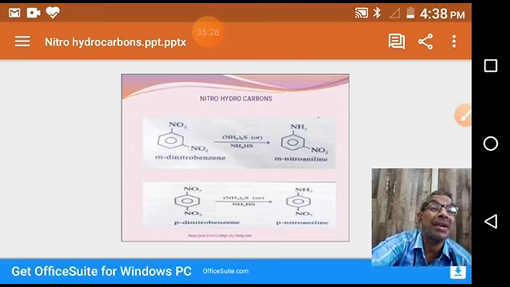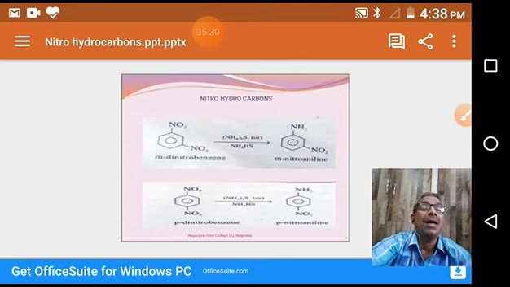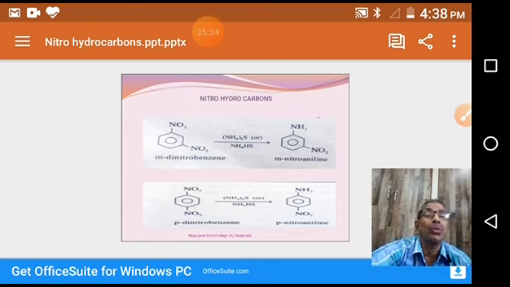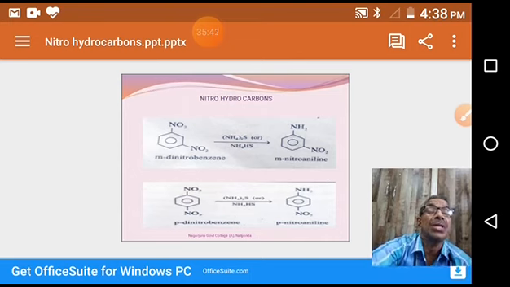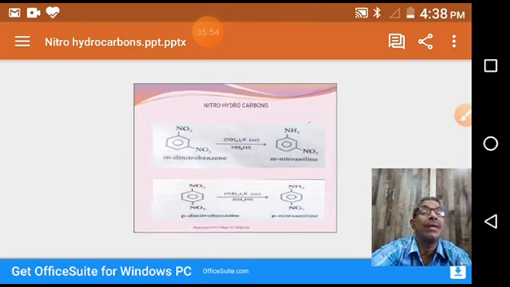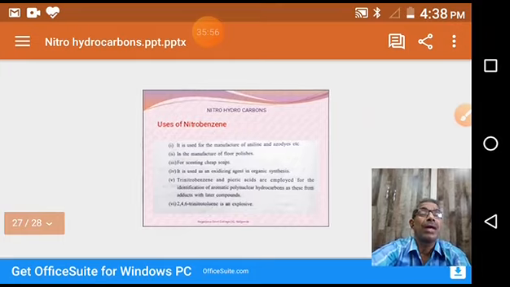And finally, whenever benzene has two or more nitro groups, ammonium sulfide or ammonium hydrogen sulfide selectively reduces only one nitro group; the remaining nitro groups are intact. So this is a selective reducing agent. These are the different reduction reactions of nitrobenzene.